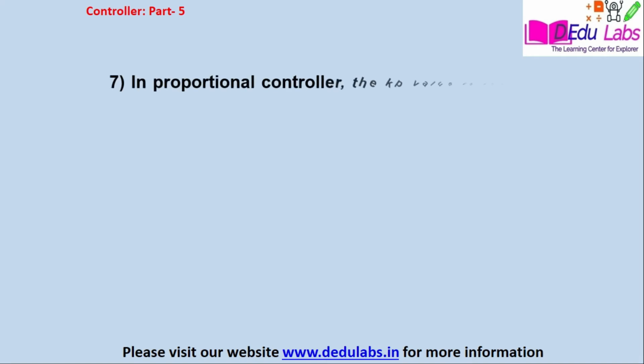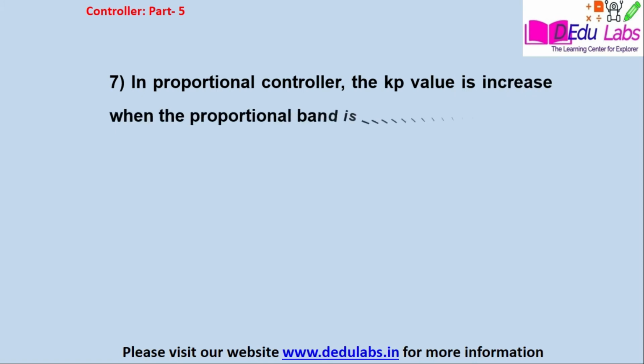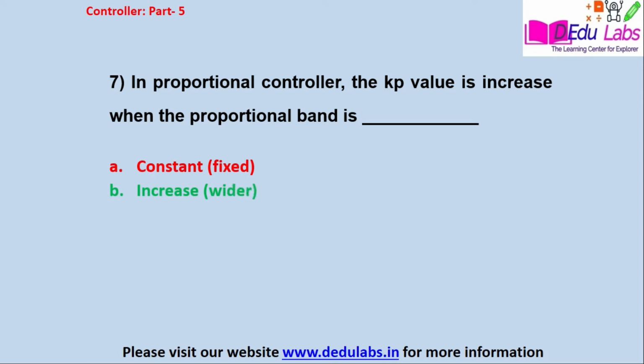Question number 7. In a proportional controller, the Kp value is increased when the proportional band is blank. Option A, constant, that is fixed. Option B, increase, that is wider. Option C, decrease, that is narrow.